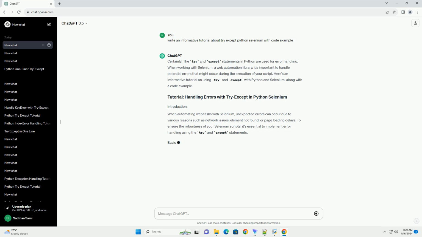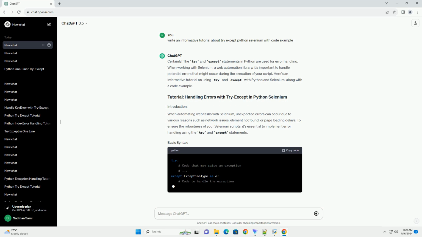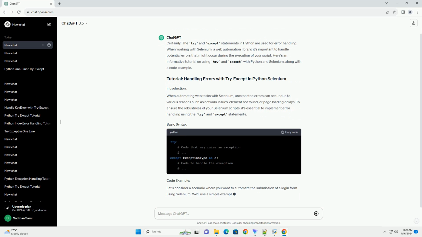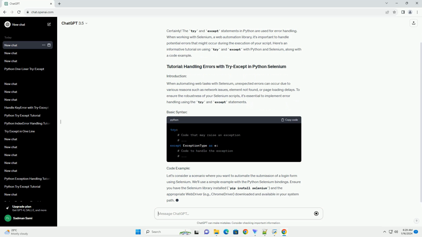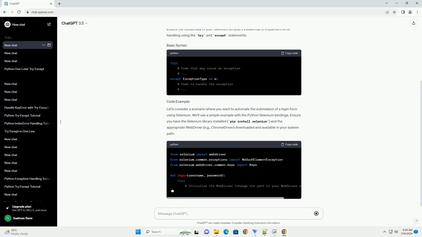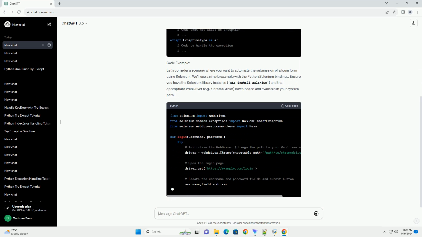When automating web tasks with Selenium, unexpected errors can occur due to various reasons such as network issues, element not found, or page loading delays. To ensure the robustness of your Selenium scripts, it's essential to implement error handling using the try and except statements.